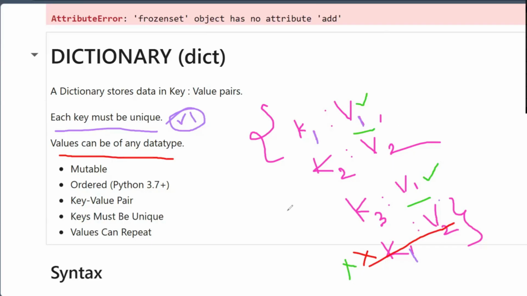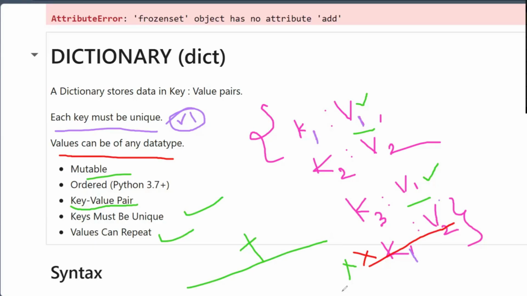Yes. If you want to add something, you can add it. And whatever the elements we are discussing, it is ordered. And it must maintain the key value pair. And the keys must be unique, values can repeat. That's what we learned, right? Now tell me about dictionary. What is dictionary?